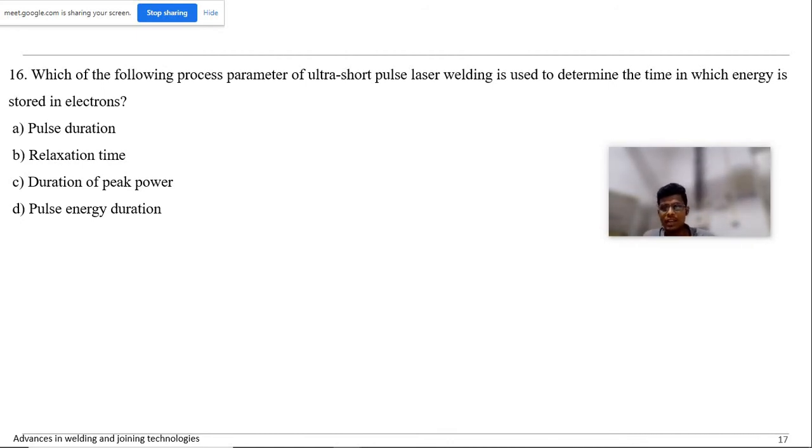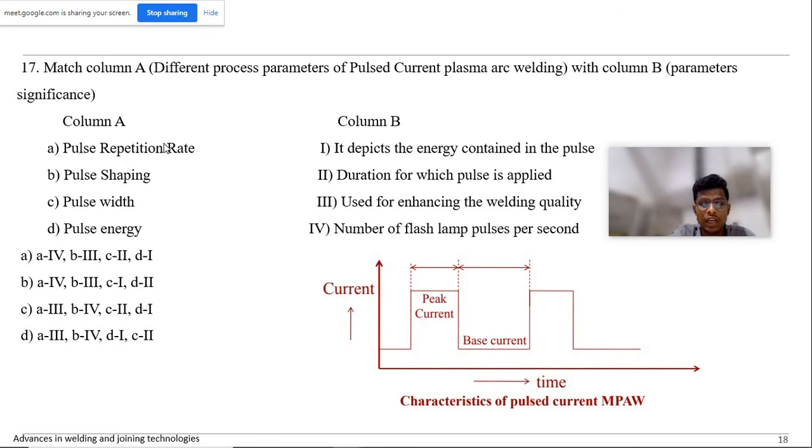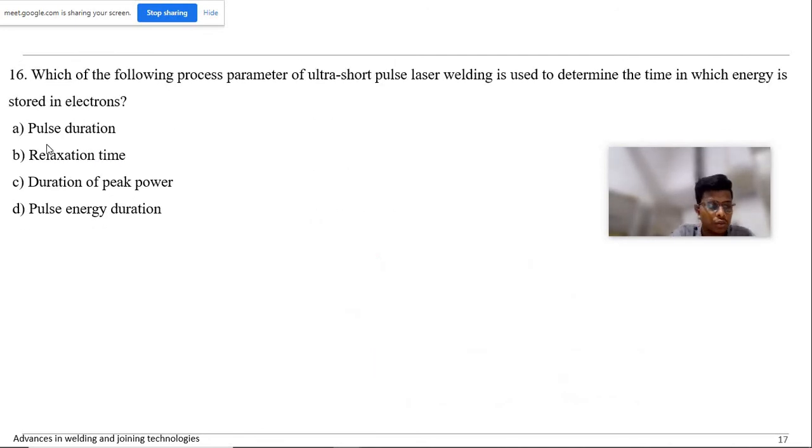Some lag will be there to conduct the heat from the electrons to the base plate. So there will be a lag. Yes, relaxation time is the answer.